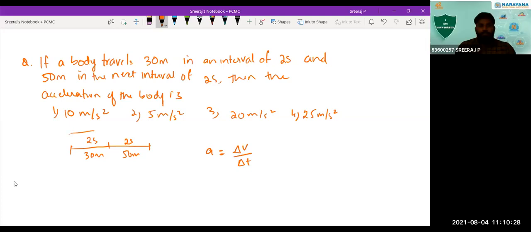So in the first interval, what is the velocity we'll find? What is the velocity in the second interval? Then what is the change in velocity? Divide with the time, that will give you that.